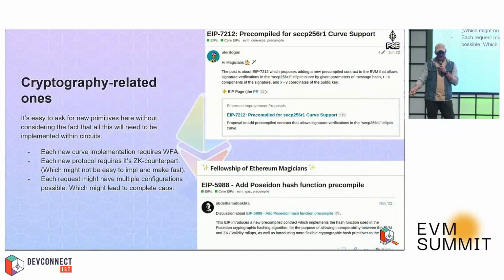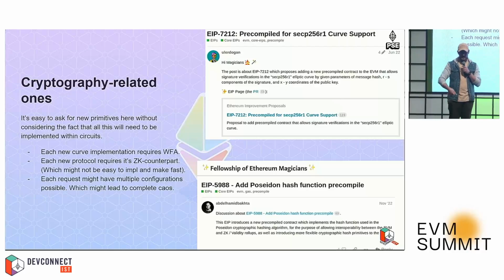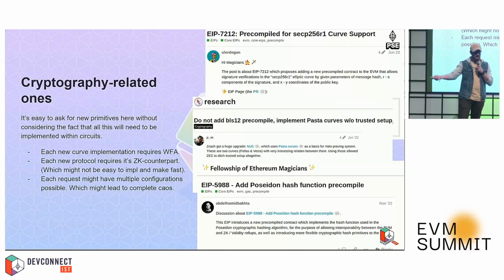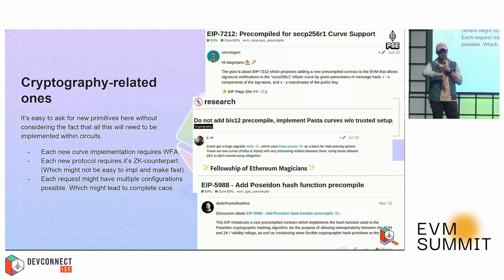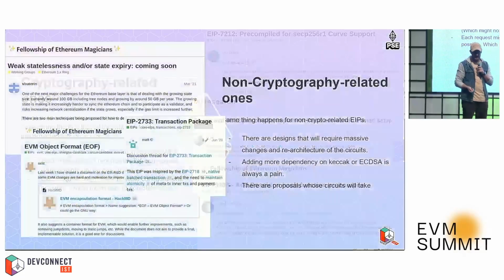There are cryptography-related ones. So for example, we want to add SecP 256R1, we want to have Poseidon, we want to have BLS, we want to have a lot of things. But all of this means you will need to implement it in wrong field arithmetic. So you need to support these fields, but emulating them with BN254 inside of a zk circuit. For those who haven't done it, it's really, really, really tricky and painful, and it's really easy to screw up something here, turning into a vulnerability really quick.